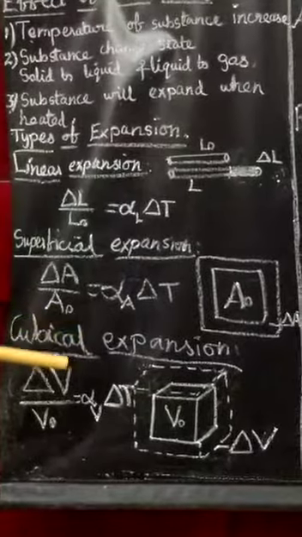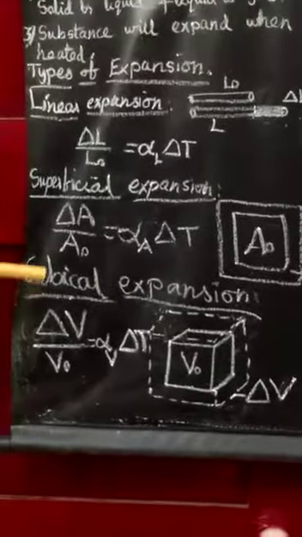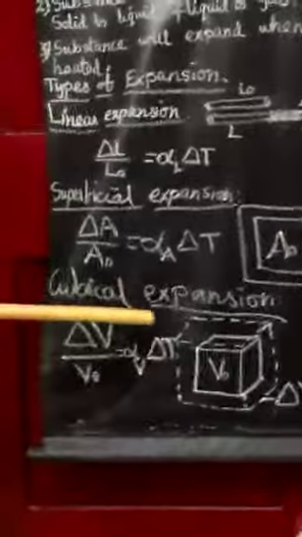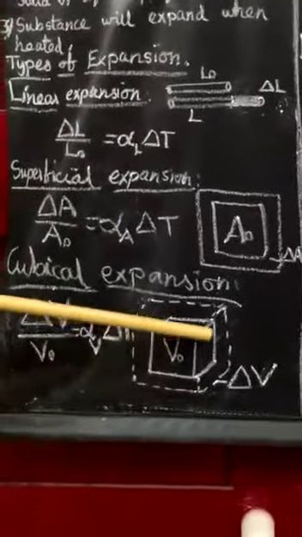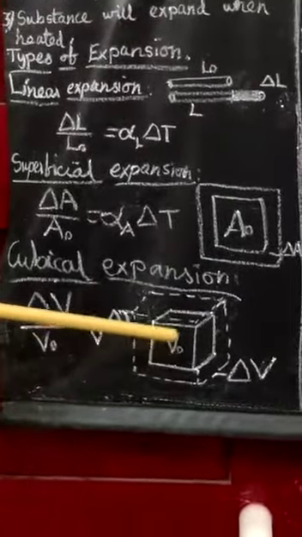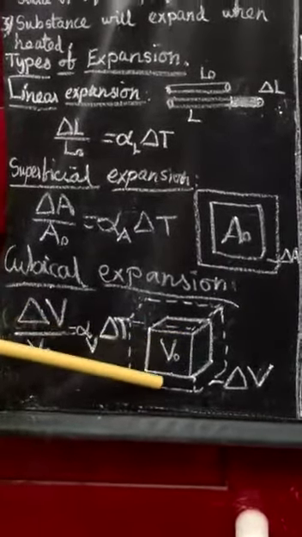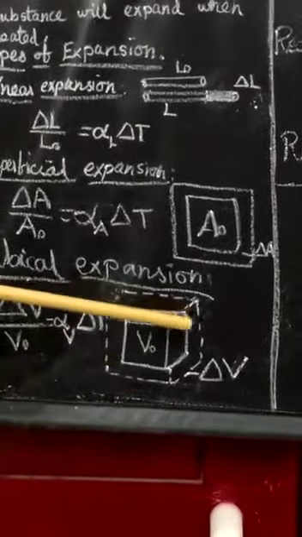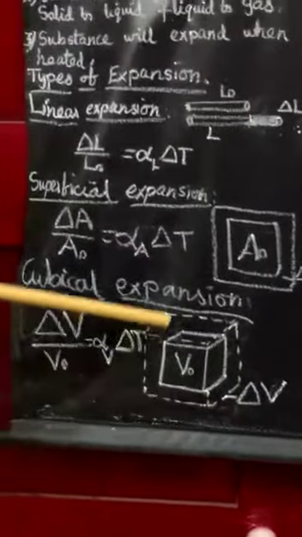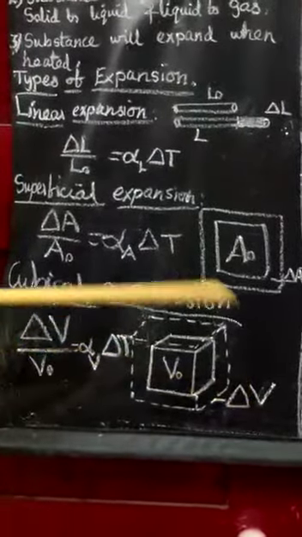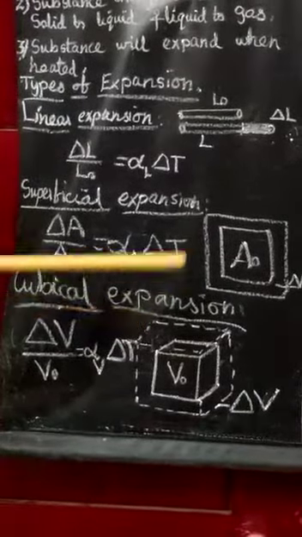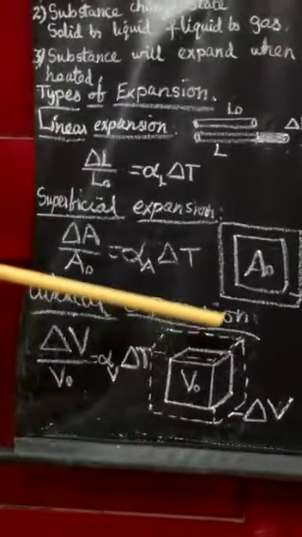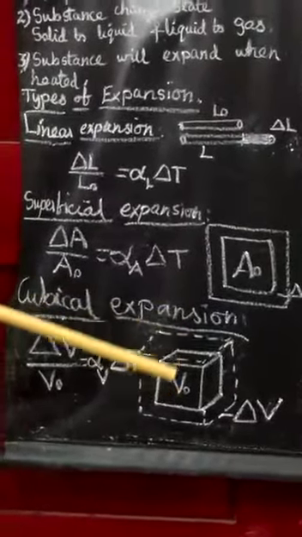And the third one, cubical expansion, otherwise called volumetric expansion. You have to apply heat energy to a particular substance in the cubical system, and the volume of the substance will increase. V0 is the initial volume of the substance, and del V, the outer region, is defined as the volume expansion of the particular substance. So del V is the change in volume. So cubical expansion means you apply heat energy to the substance and the volume of the substance changes to a particular value.